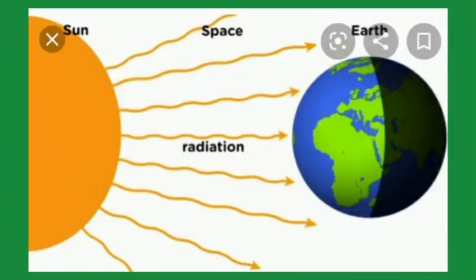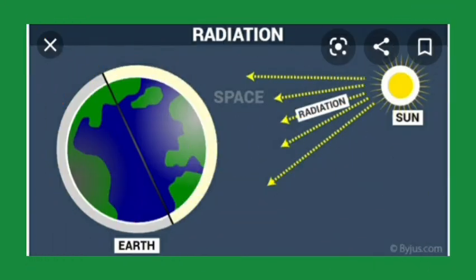During the day, the heat received from the sun by insolation is higher than the amount of heat lost by radiation. At night, the situation is opposite. The amount of heat lost by radiation is more than the amount of heat received by insolation. There is a close connection between insolation and radiation.